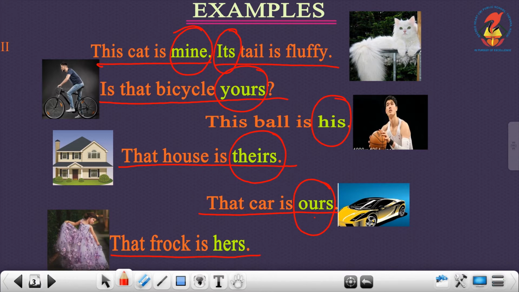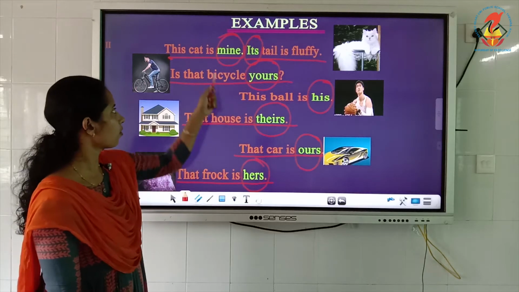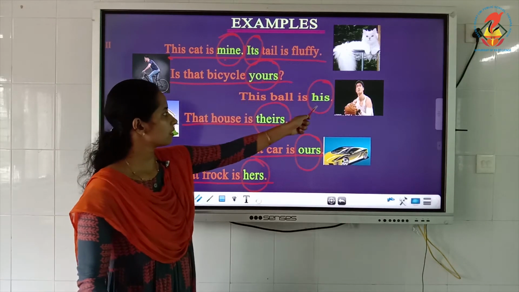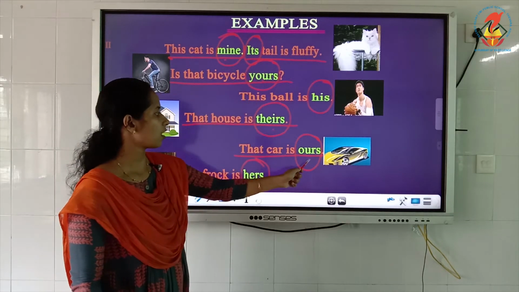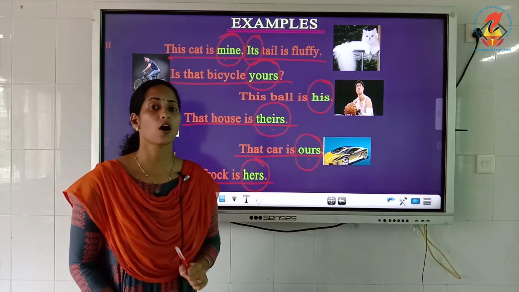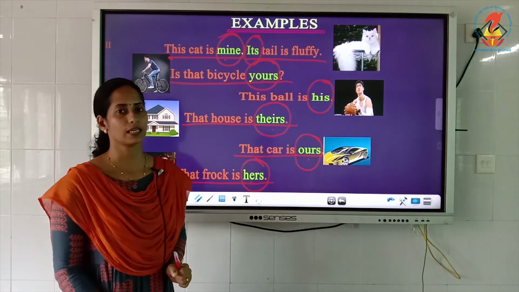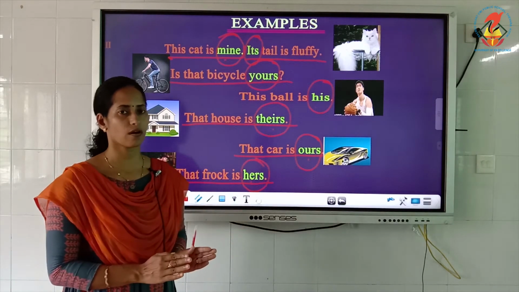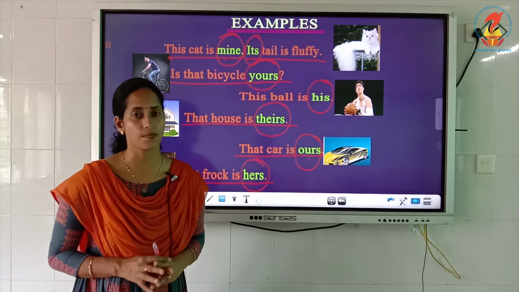Here which is the pronoun which shows ownership? Hers. So all these pronouns, mine, its, yours, his, theirs, ours and hers, show ownership. It is owned by somebody. Such pronouns are known as possessive pronouns.